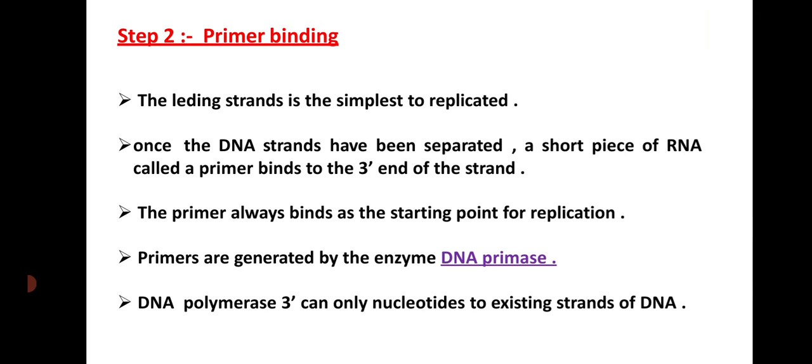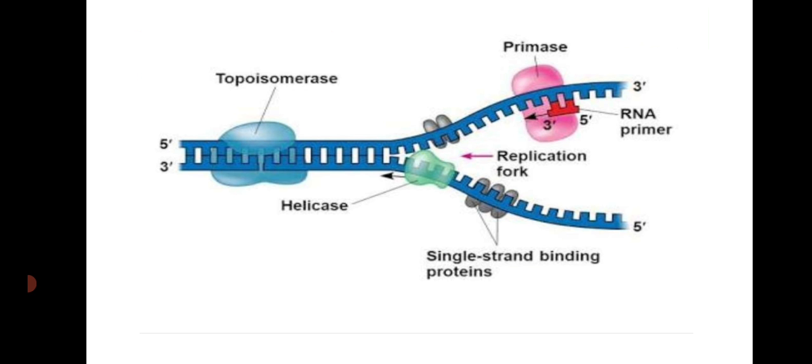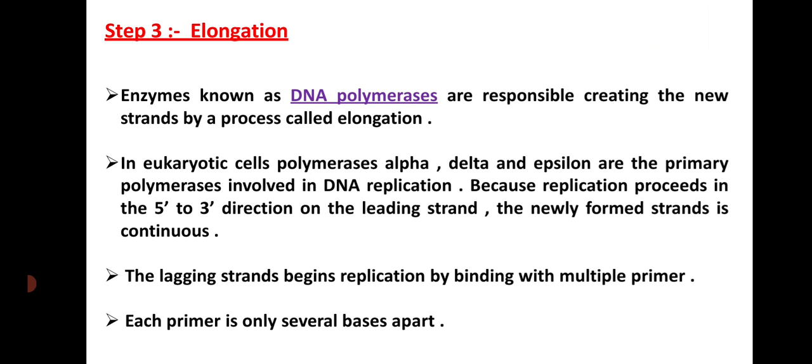So primers are generated by the enzyme DNA primase. DNA polymerase can only add nucleotides to an existing strand of DNA. The DNA polymerase is responsible for creating a new strand by the process called elongation.